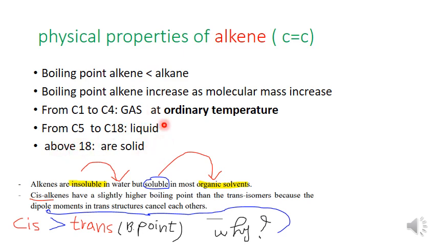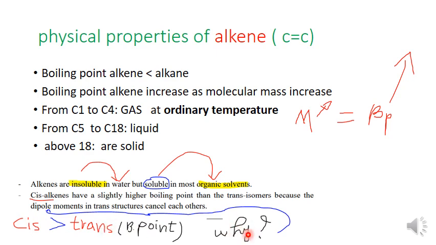It means that as molecular mass increases, also the boiling point increases. You see. Also, alkenes are insoluble in water, but soluble in most organic solvents. Also, cis has a higher boiling point than trans.